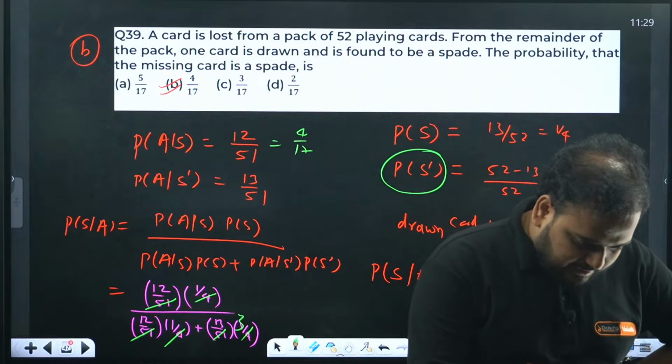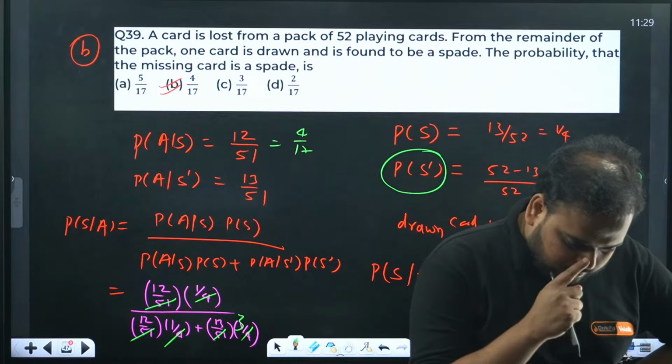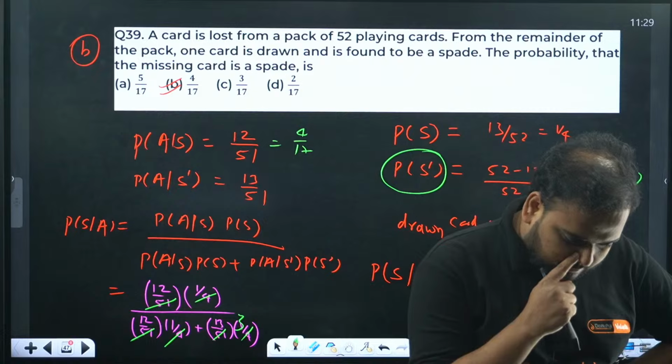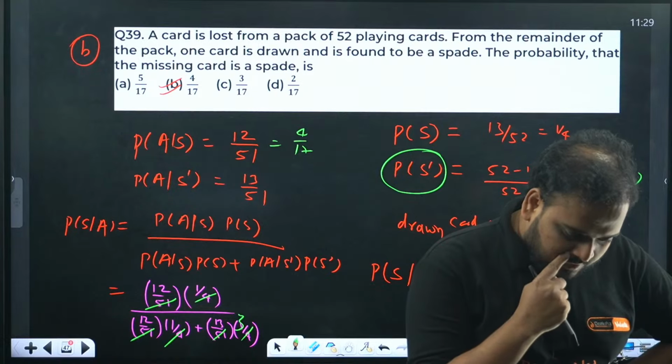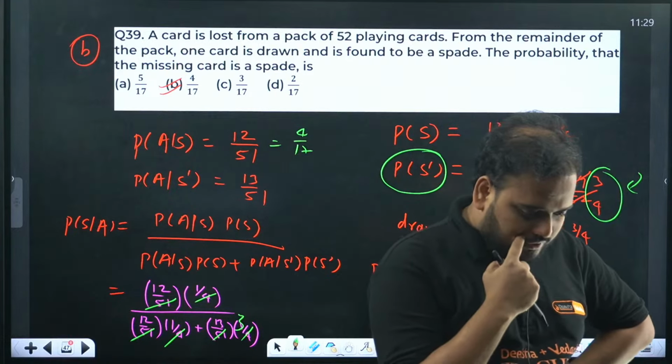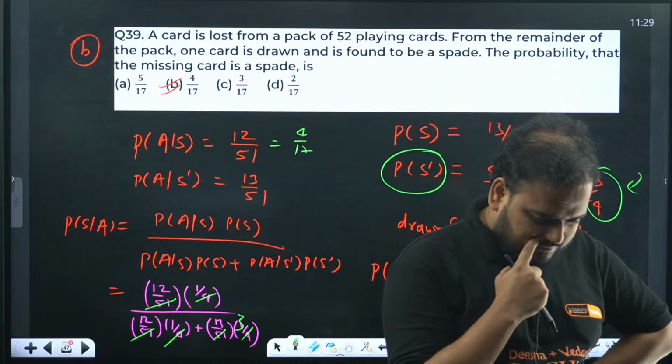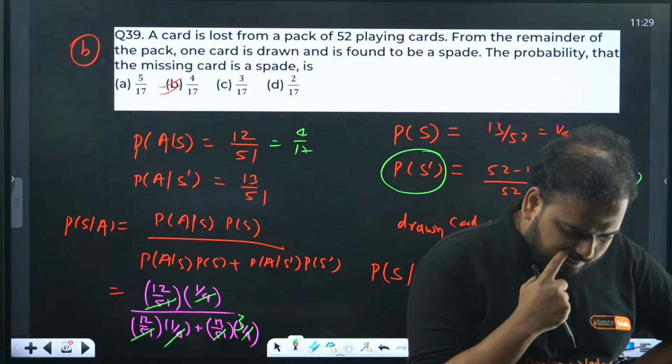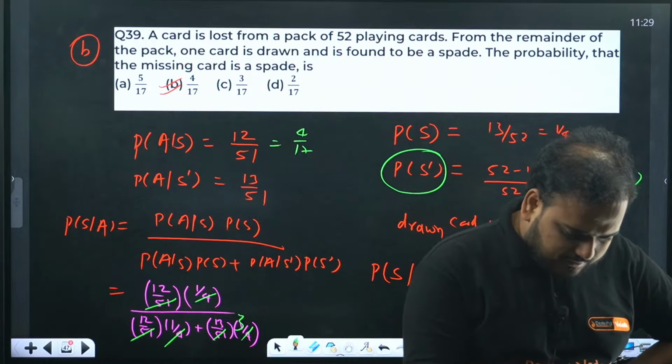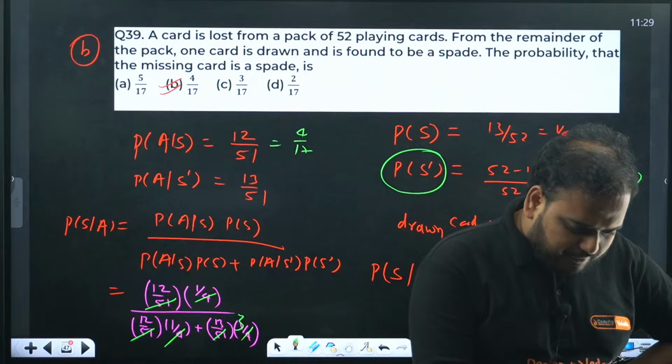Yes, somebody was asking me anything. Sir, repeat. Sir, one card is lost. No, from remaining 51. We should write draw, I think. We should draw, I think. Sagar, can you repeat the question? I'm not able to understand your question. 39 and 51 is wrong, sir.